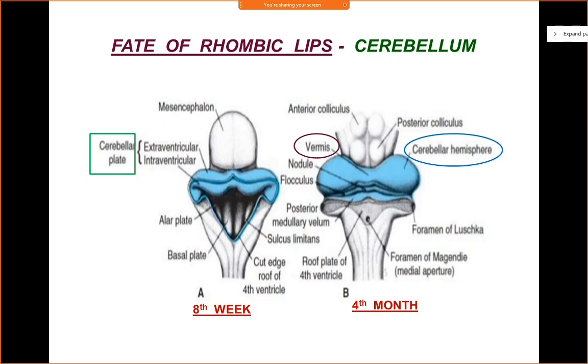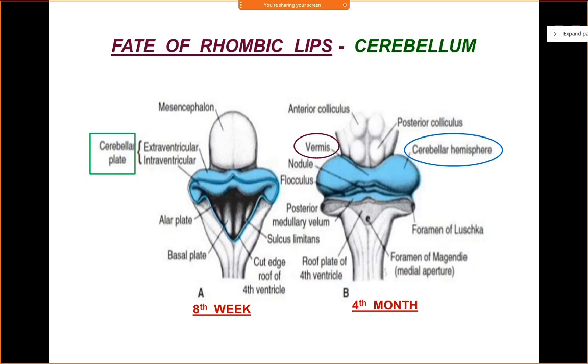Okay, so now you come to the next picture, that is in the 4th month. As the development progresses, the central part, or the midline part of the cerebellar plate, remains narrow, as you can see in the picture, and will form the vermis. The midline portion of the cerebellum is called vermis, which looks like a worm. So vermis is derived from worm, okay.